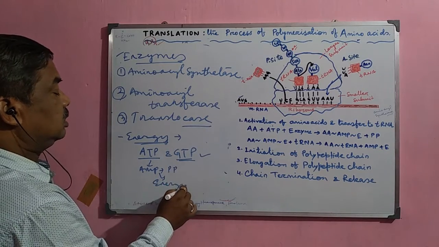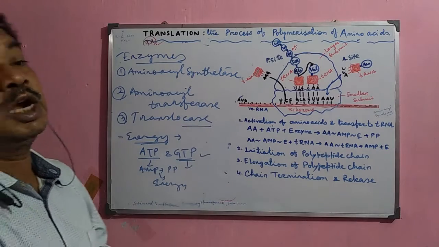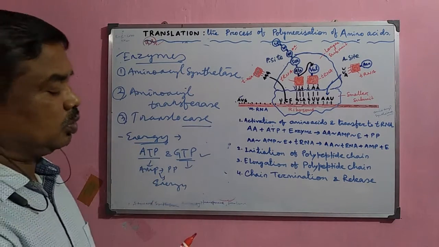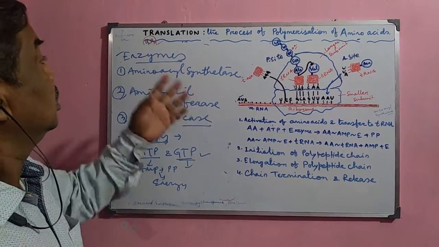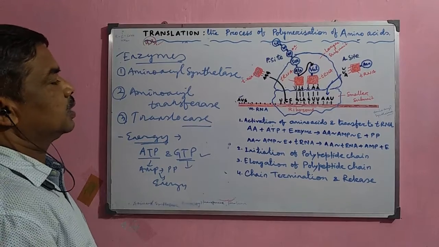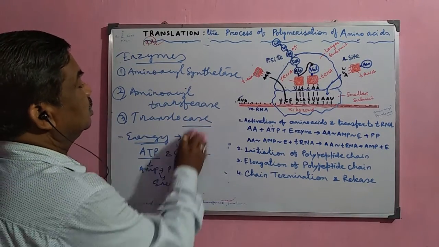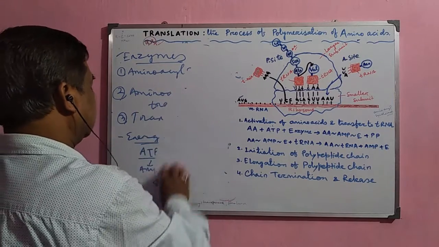This energy is utilized for the formation of the peptide bond between the amino acids. So these are the important molecules and materials for the process of translation. Now we shall discuss in detail how this process occurs inside the ribosome in the cytoplasm of the cell.